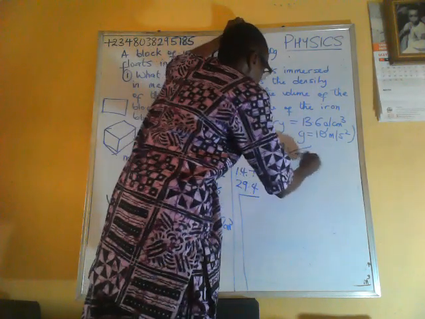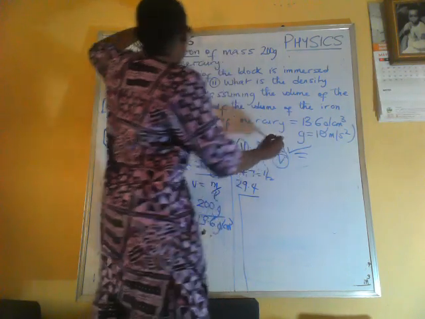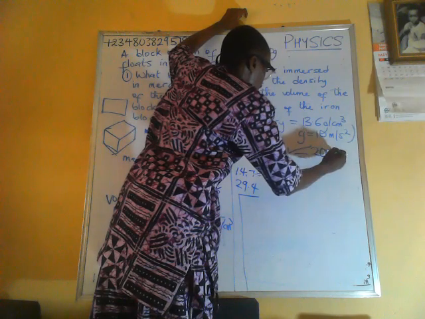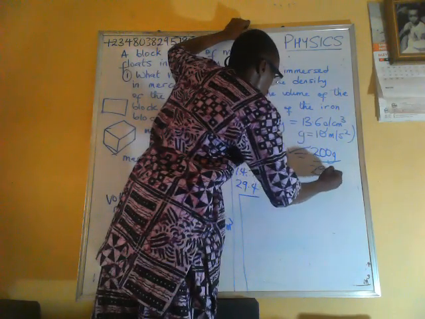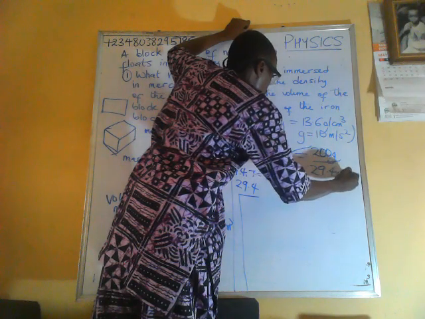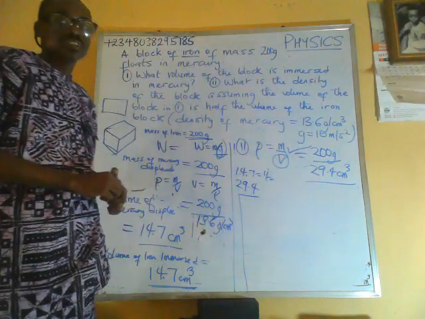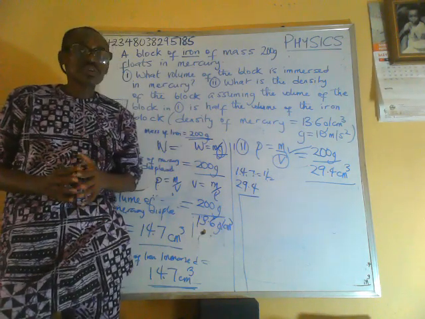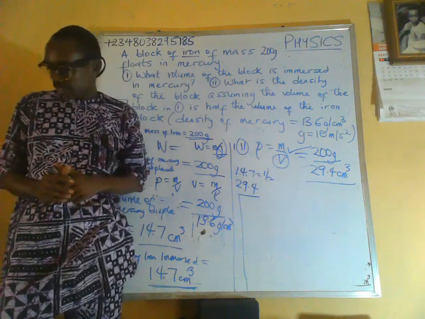So from that we can calculate the density of the block. The mass of the block is 200 grams. The volume is 29.4 cubic centimeter. So that is 200 grams divided by 29.4 cubic centimeter.